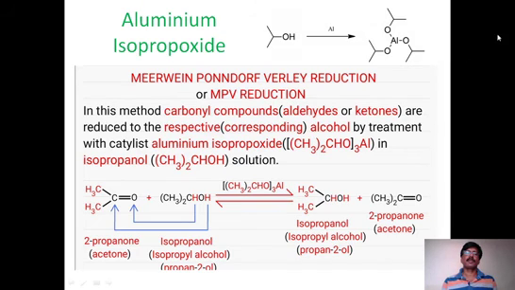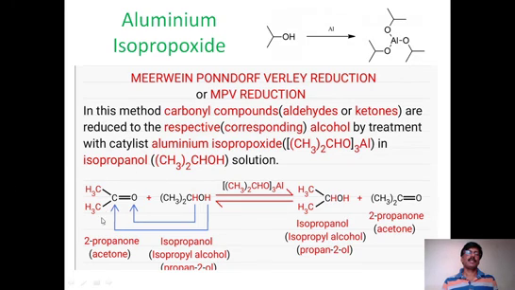Aluminum isopropoxide is prepared by this method: isopropyl alcohol is reacted with aluminum, which is then further reacted with sodium, so that the halide is easily removed with the sodium, and aluminum is attached to three oxygens, that is, isopropoxides. Three isopropoxides attach to aluminum, so that the reagent aluminum isopropoxide is formed, where you can see the structure of this reagent.